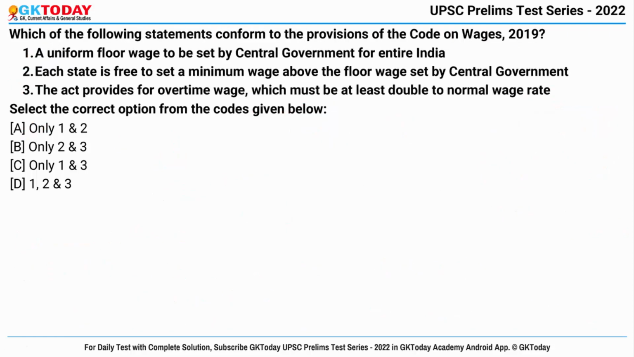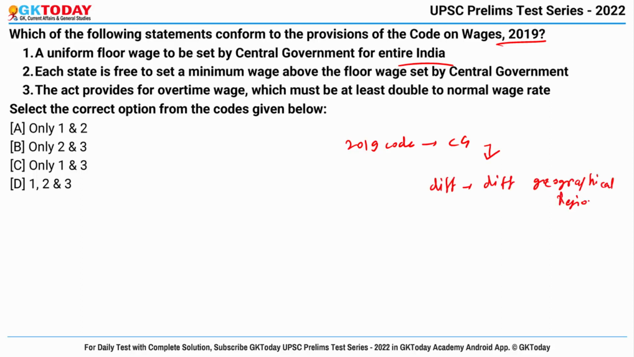Okay. Next question. Which of the following statements conform to the provisions of the Code on Wages 2019? First is, a uniform floor wage to be set by the central government for entire India. So the floor wage under the 2019 code is set by the central government, and it may be different for different geographical regions. Also, the living standards of the workers will be taken into account while fixing the floor wage. Fine. So there is no concept of uniform floor wage, hence it is wrong.